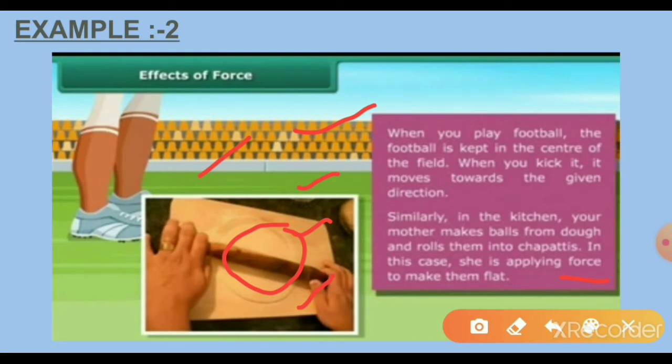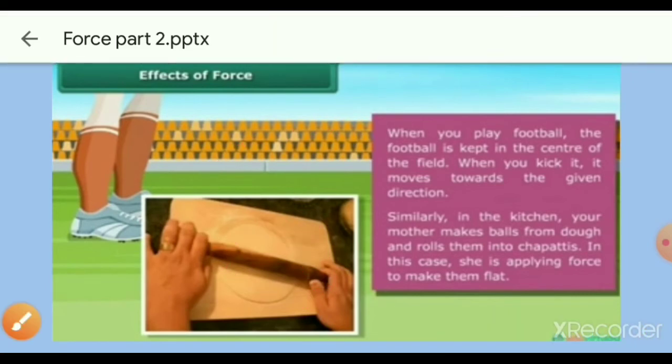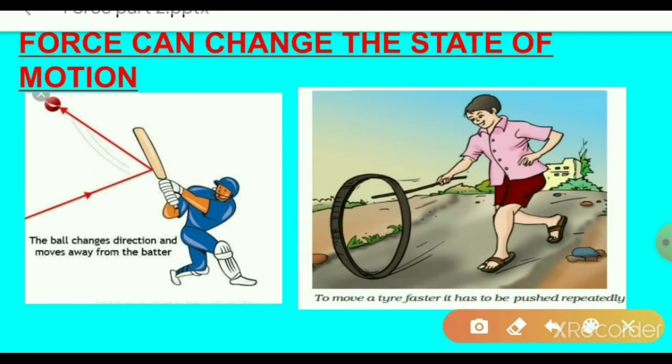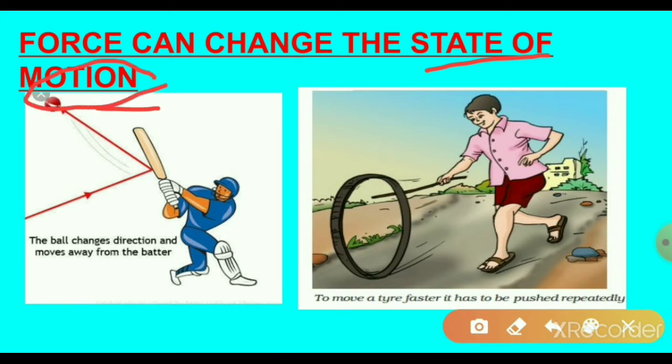Let us discuss how force can change the state of motion or force can change the shape of an object. In the first case, force can change the state of motion. Do you know what motion is?